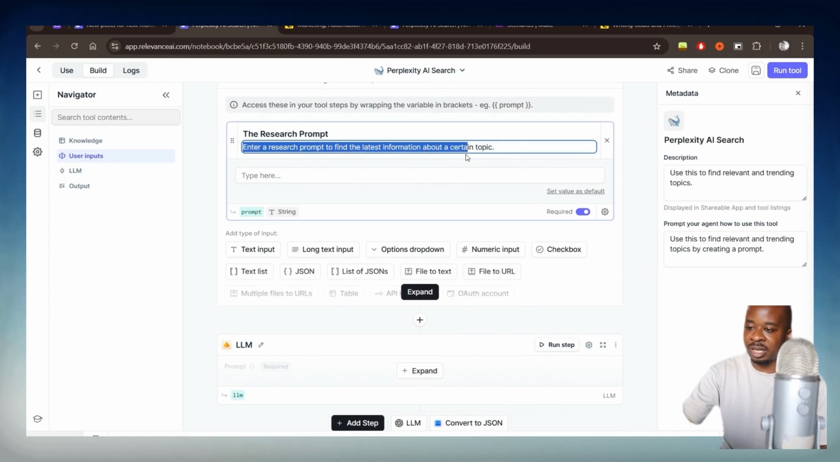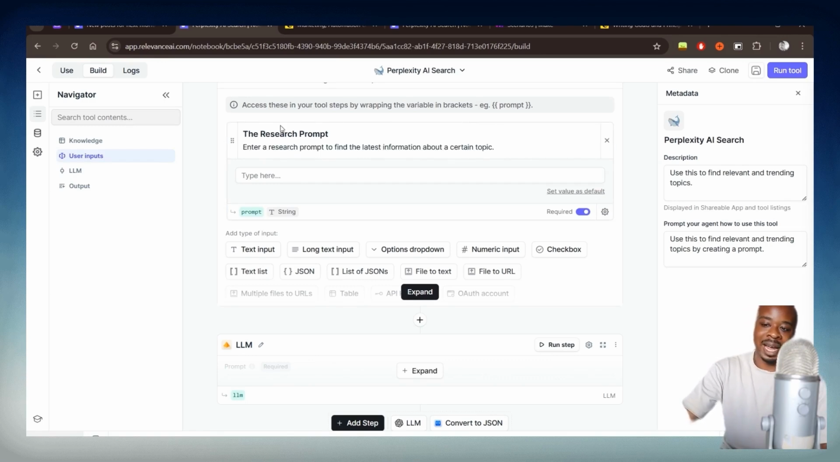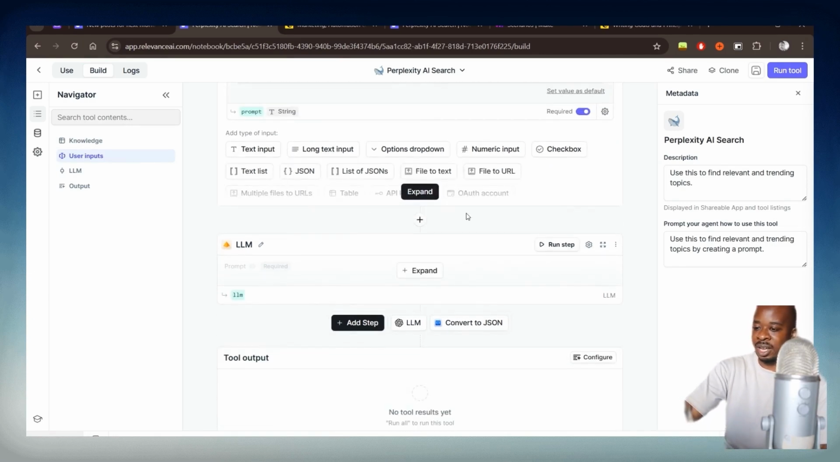And then I've instructed the AI agent to enter a research prompt for the latest information around a certain topic. And then it's obviously going to decide to enter that information for MailChimp in this example. And then we have the prompt variable labeled right here.